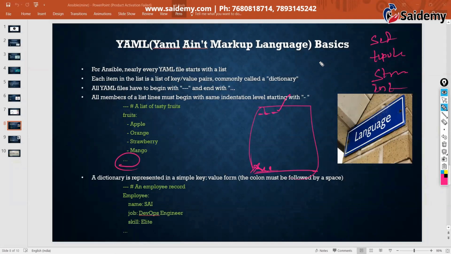Don't worry about the data types and all. In every language we have different types, but mainly in YAML, we use 2 types of data types.